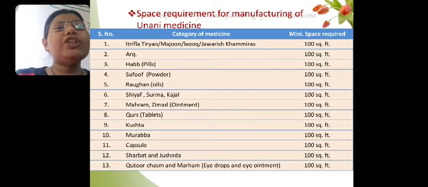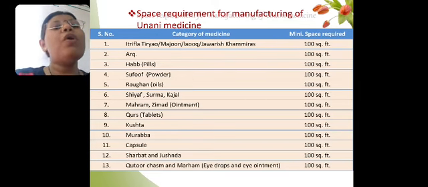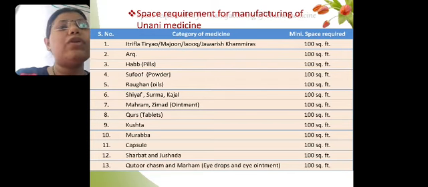Then next, the manufacturing of Unani medicines, there are different dosage forms. In case of Unani medicine or Unani dosage forms, all types of dosage forms will require 100 square feet of area for their manufacturing.